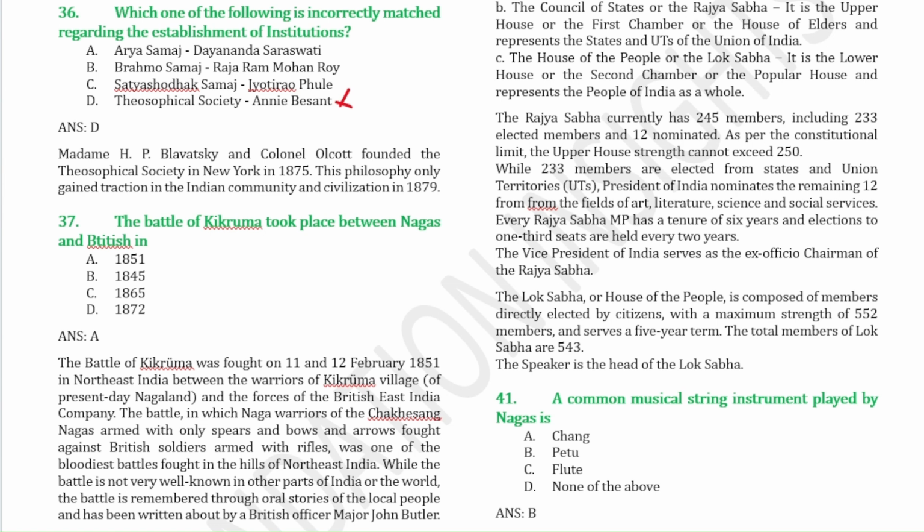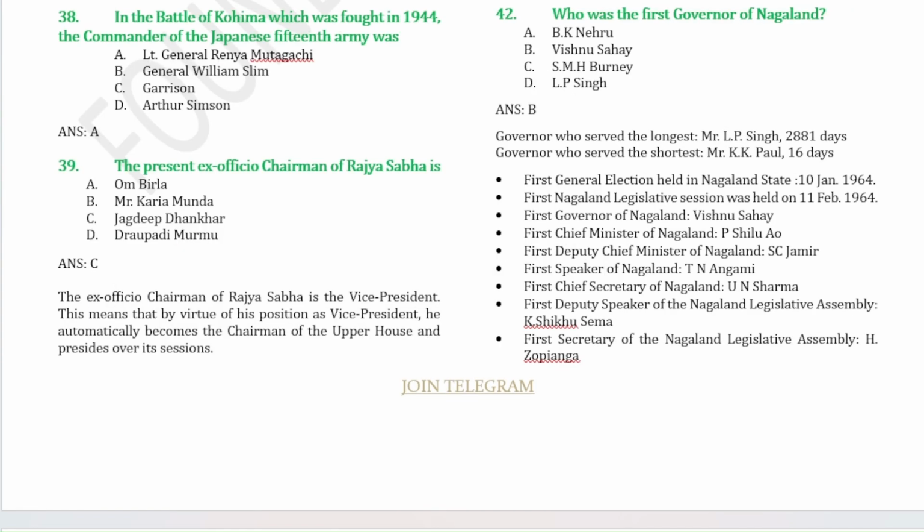The Battle of Kikruma took place in the year 1851. In the Battle of Kohima, which was fought in 1944, the commander of the Japanese 15th Army was Lieutenant General Renya Mutaguchi. The present ex-officio chairman of the Rajya Sabha is our Vice President, Jagdeep Dhankhar. The ex-officio chairman of the Rajya Sabha is always the Vice President. Whoever the current Vice President is, he is the ex-officio chairman of the Rajya Sabha.